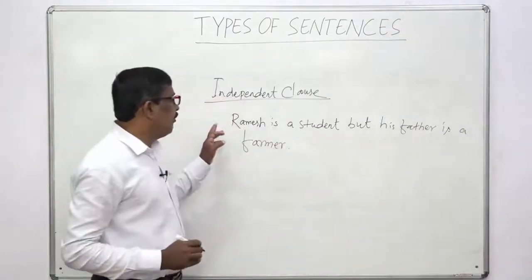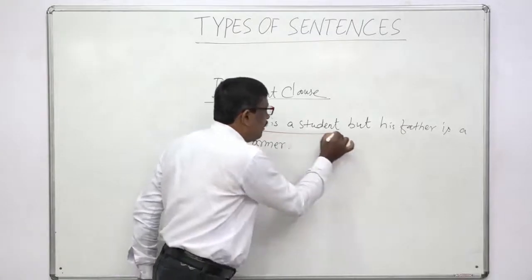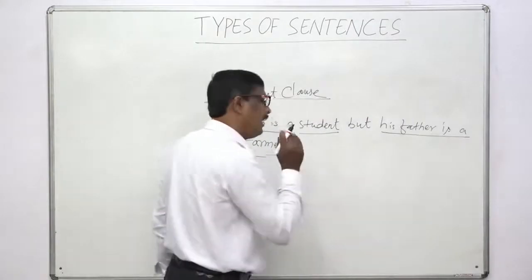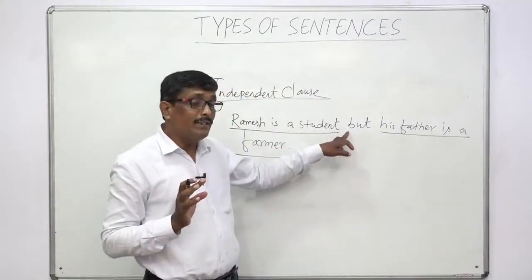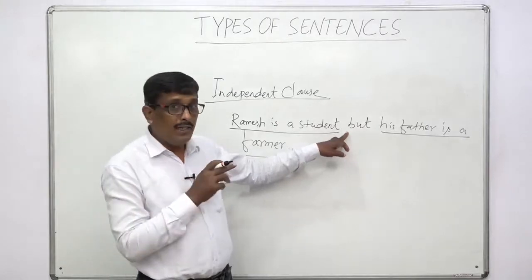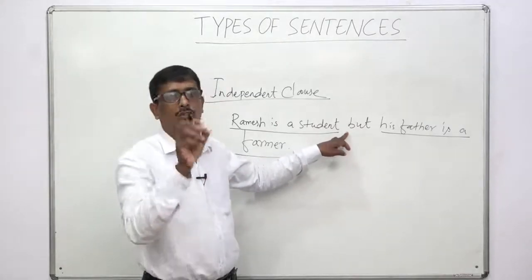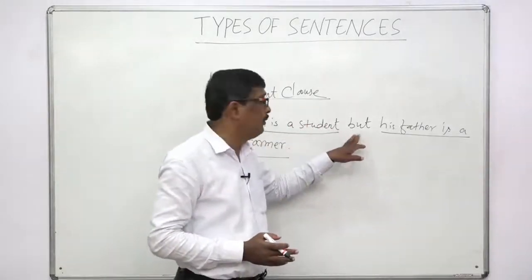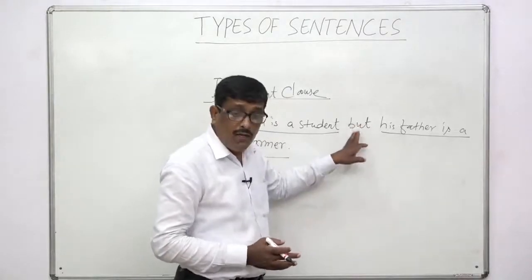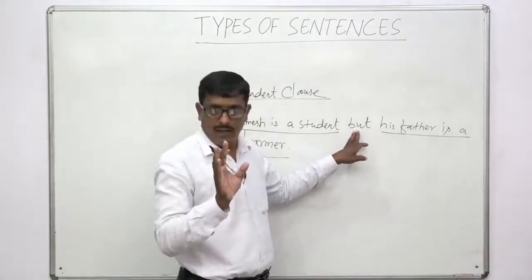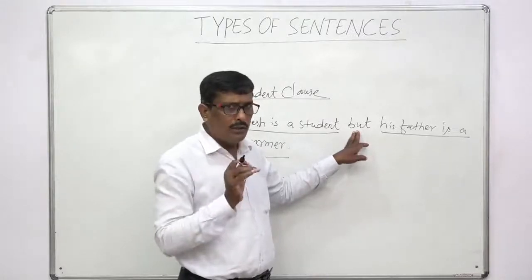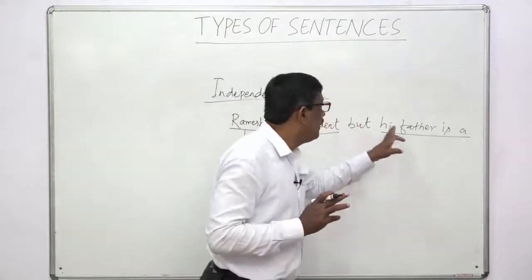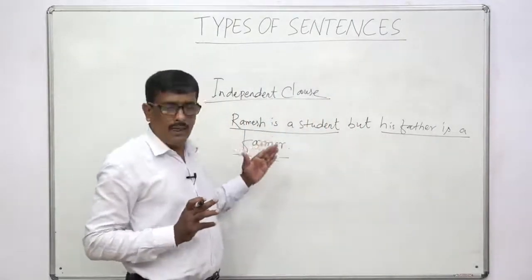Ramesh is a student is an independent clause, and his father is a farmer is also an independent clause. But here is a conjunction. What is it? It is a coordinating conjunction or coordinator. If a coordinator is used before an independent clause, it is called a coordinate clause. Will you find a coordinate clause easily from a sentence? Yes. Here, but his father is a farmer is the coordinate clause.